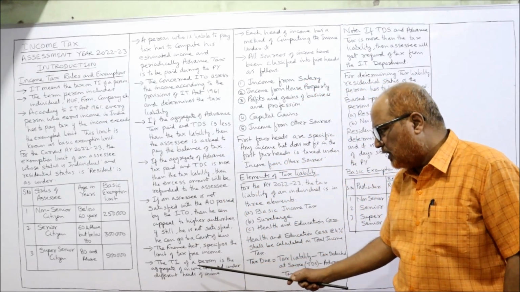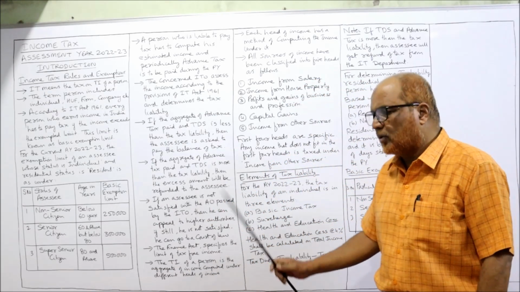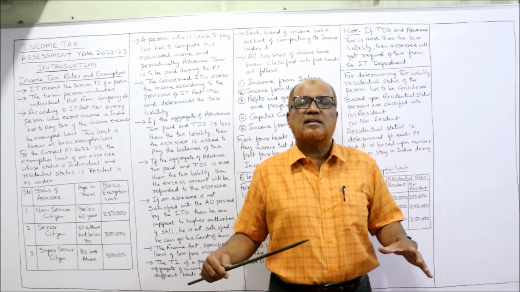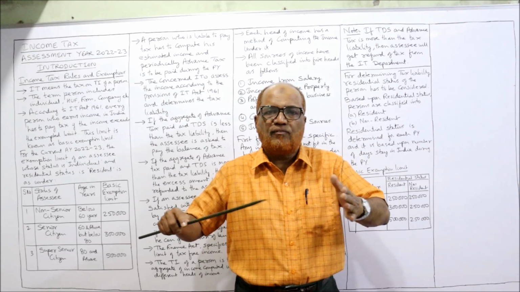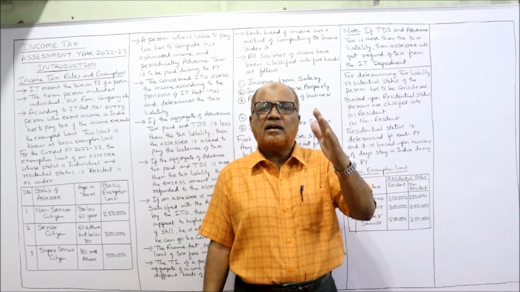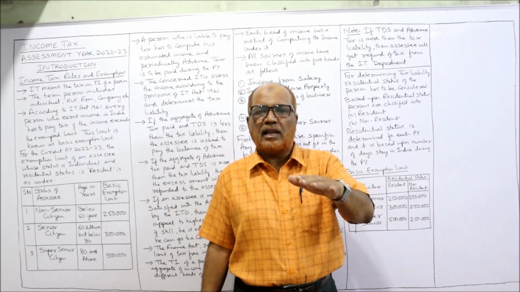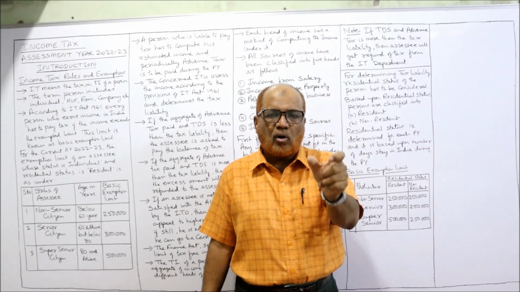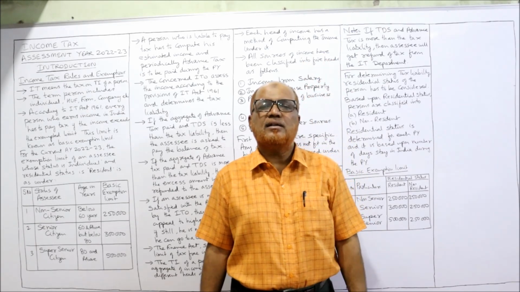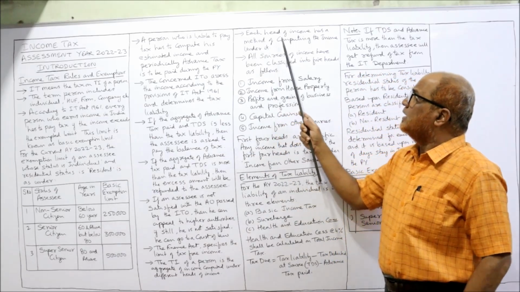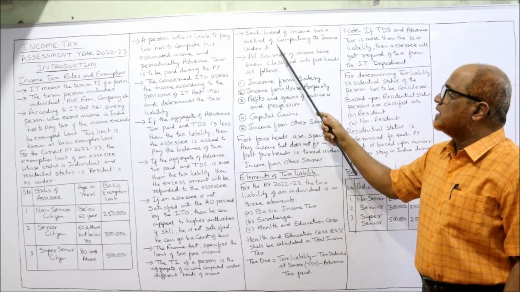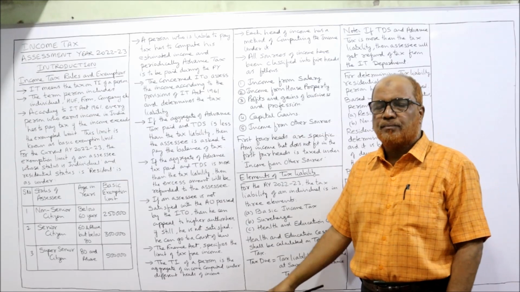Next, the total income of a person is the aggregate of income computed under different heads. The Income Tax Act says the income of a person can be divided into different heads, like income from salary, house property, like that. So the total of all the sources is called gross total income. Now each head of income has a method of computing the income under it.